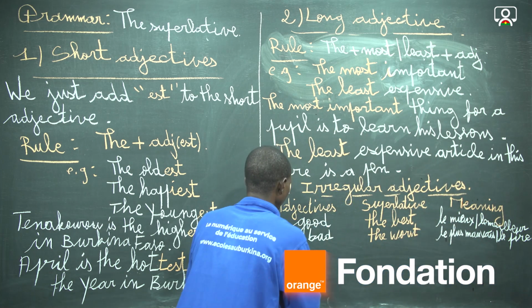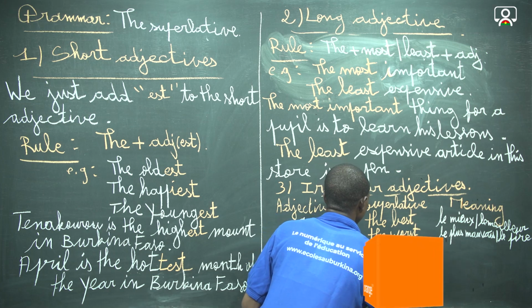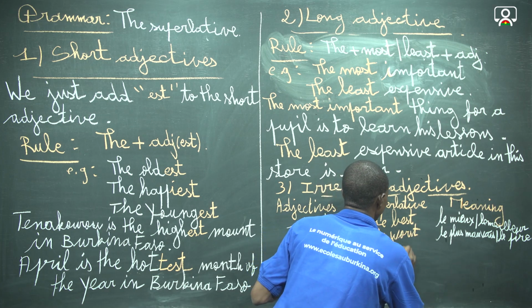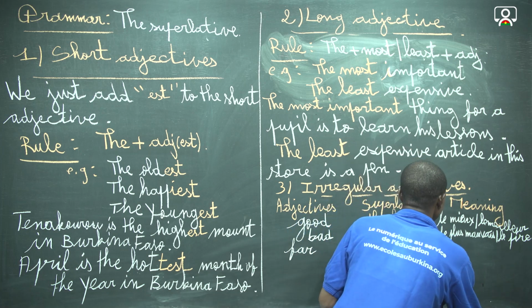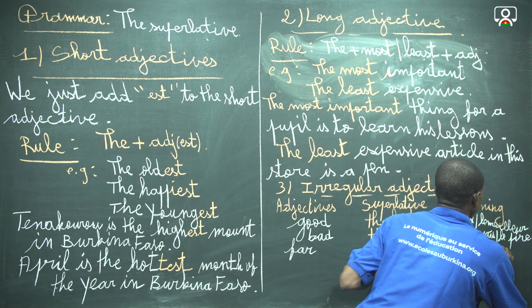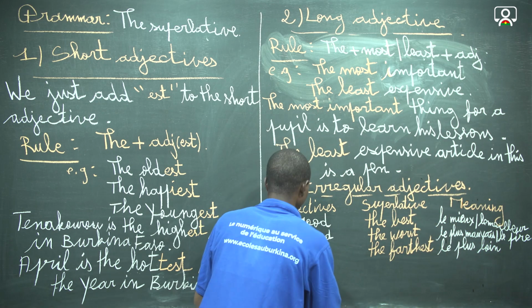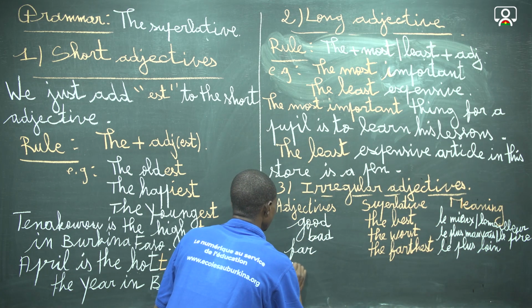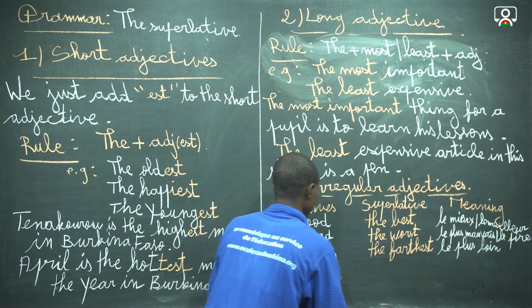And we have far. The superlative is the farthest, and in French it means le plus loin. And we have many and much.